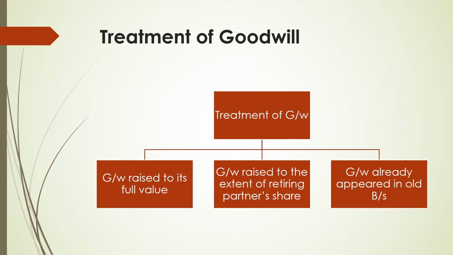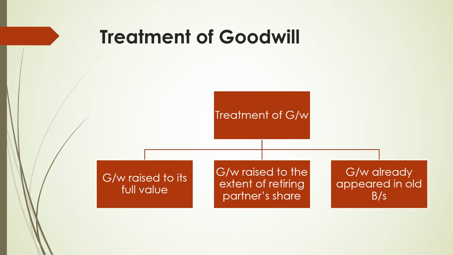The retiring partner is entitled to get his share of goodwill at the time of retirement because it is the result of past efforts done by all partners, including the retiring partner. There are various methods of treating goodwill in the books of the firm at the time of retirement. Treatment of goodwill is just like adjusting goodwill at the time of retirement. There are three methods of treating goodwill in the books of the firm.